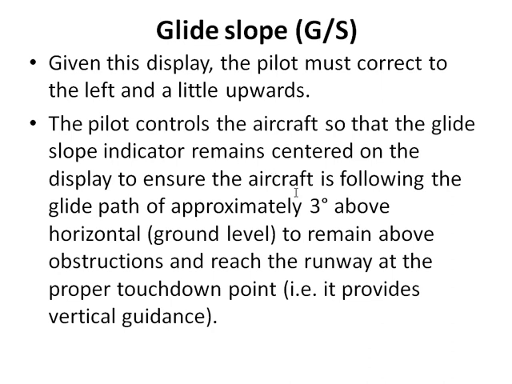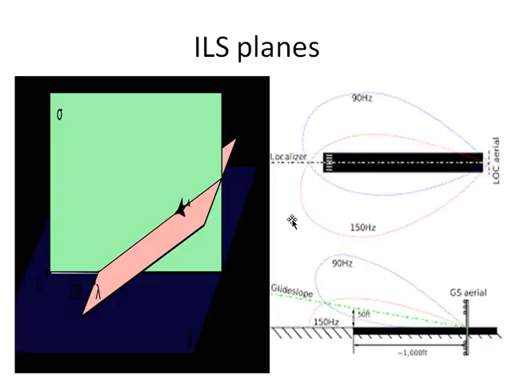The pilot controls the aircraft so that the glide slope indicator remains centered on the display, to ensure the aircraft follows a glide path of approximately 3 degrees above the horizontal, that is above the ground level, to remain above obstructions and reach the runway at the proper touchdown point.